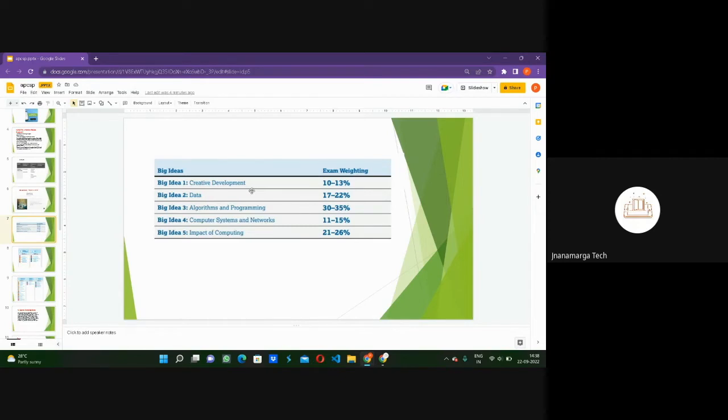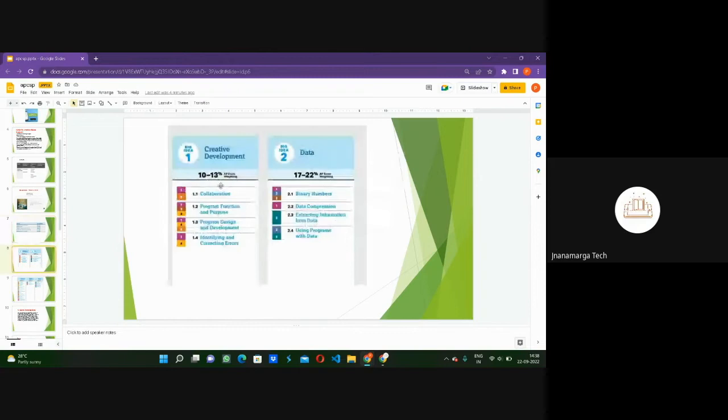So let's see the five main units. What is the weightage in the exam for these units? The first unit, creative development, carries around 10 to 13% of the weightage in the exam. The second unit, data, carries 17 to 22%. The third unit, algorithms and programming, is 30 to 35%. This is the most important unit we have. The fourth one, computer systems and networks, is around 11 to 15%, and the last one, impact of computing, 21 to 26%.